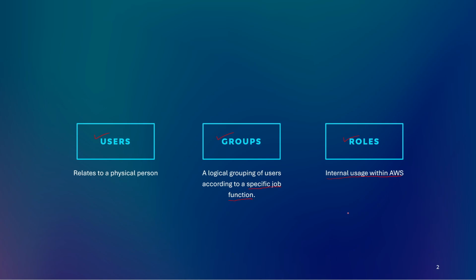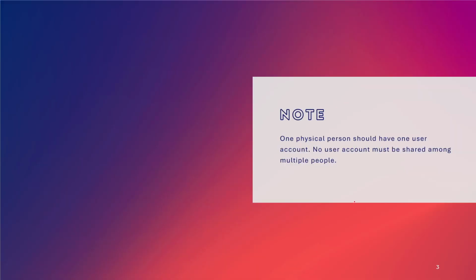Now let's move on to the next slide. Again, I want to emphasize one thing over here. That's why we have a note. One physical person should have one user account. No user account must be shared among multiple people. So if I am the user Sahil, I should have only one account on the AWS platform, and my account should not be shared with anyone else. I should be the sole user of this account.